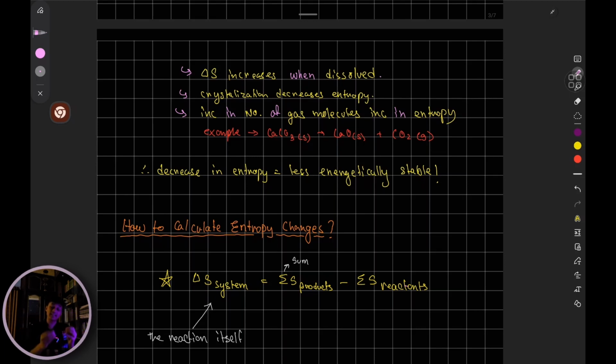Therefore, the energy has a tendency of spreading out, and it wants to be in a state of greater distribution. Okay, in a state of greater disorderness, right? So, in general, whenever there is an increase in entropy, the energy is more spread out.